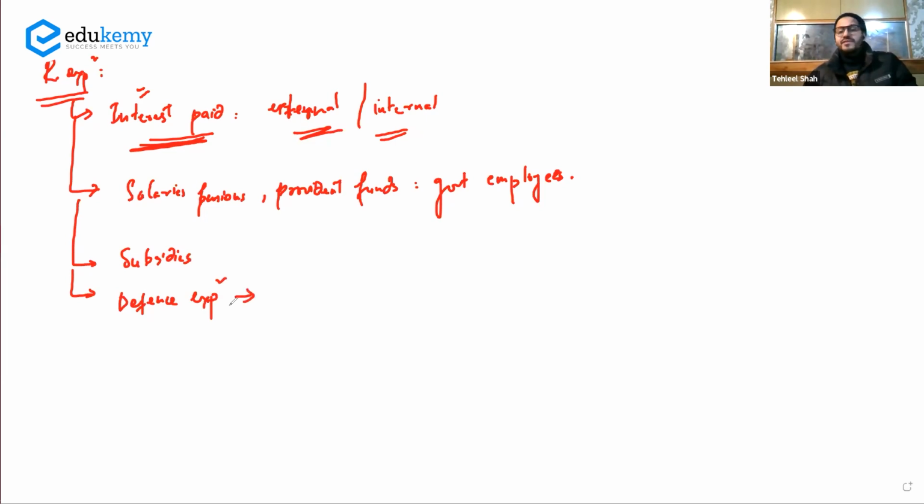Now, mind you, the defense expenditure is actually included in this only. Defense पे आपको खर्चा हो रहा है ना, you have to pay for their food, you have to pay for their clothing, you have to pay for their heating. अब आपने बिठा दिया इंडियन आर्मी को सियाचिन ग्लेशियर के पास, वहां -20 में तो उनकी बहुत अजाब होता है, बहुत बैंड बज जाती है ऐसी सर्दी में उनको.